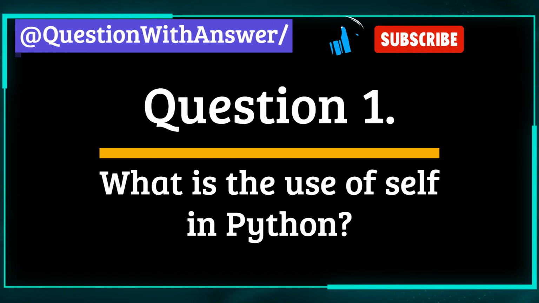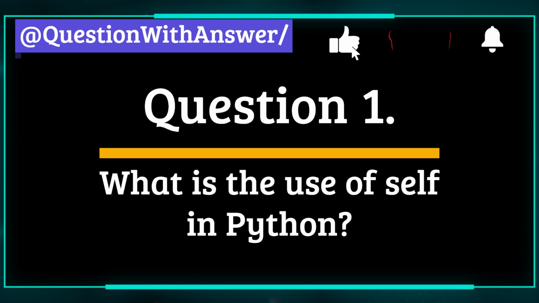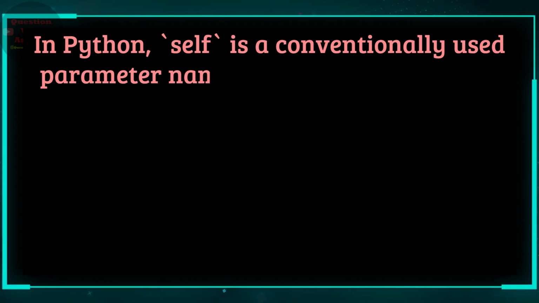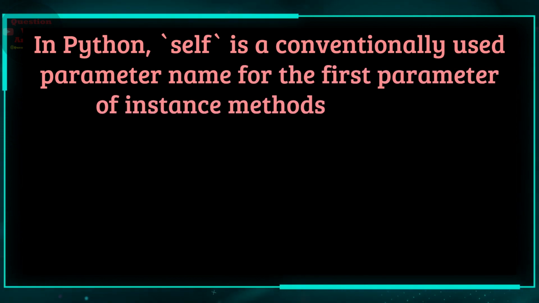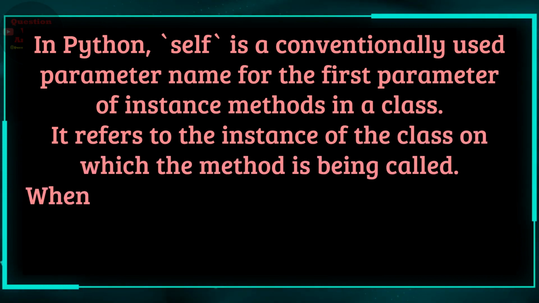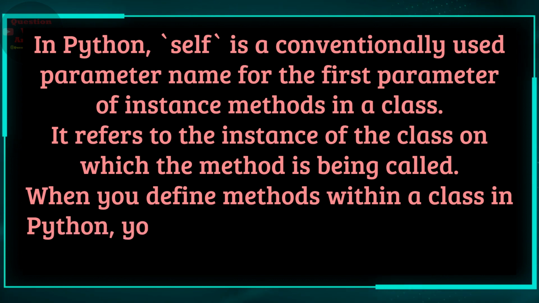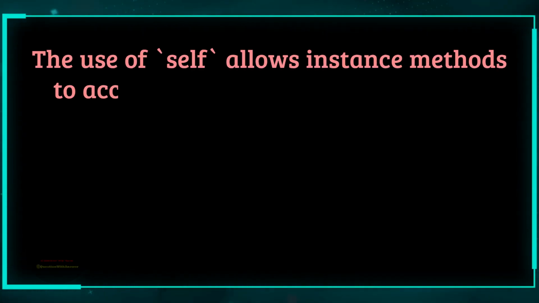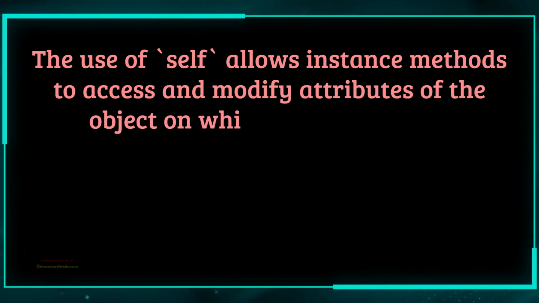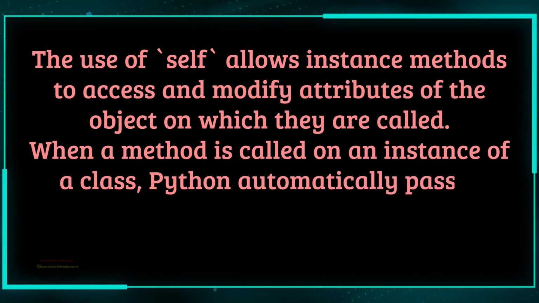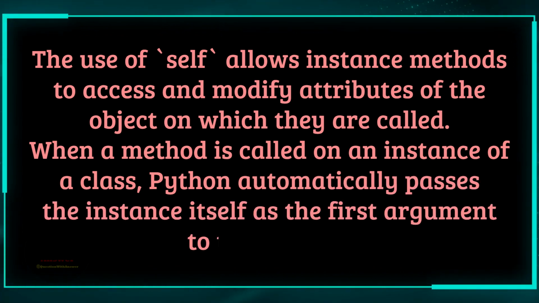Question 1. What is the use of self in Python? Answer. In Python, self is a conventionally used parameter name for the first parameter of instance methods in a class. It refers to the instance of the class on which the method is being called. When you define methods within a class in Python, you explicitly include self as the first parameter in the method definition. The use of self allows instance methods to access and modify attributes of the object on which they are called. When a method is called on an instance of a class, Python automatically passes the instance itself as the first argument to the method.